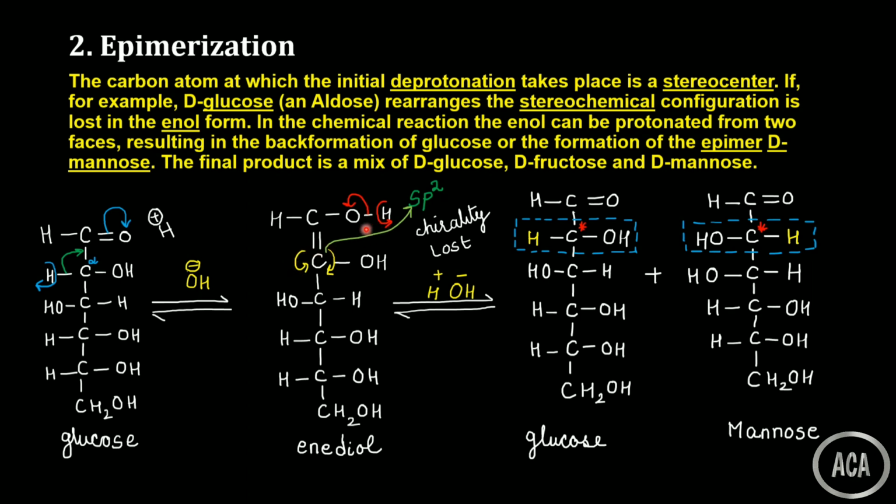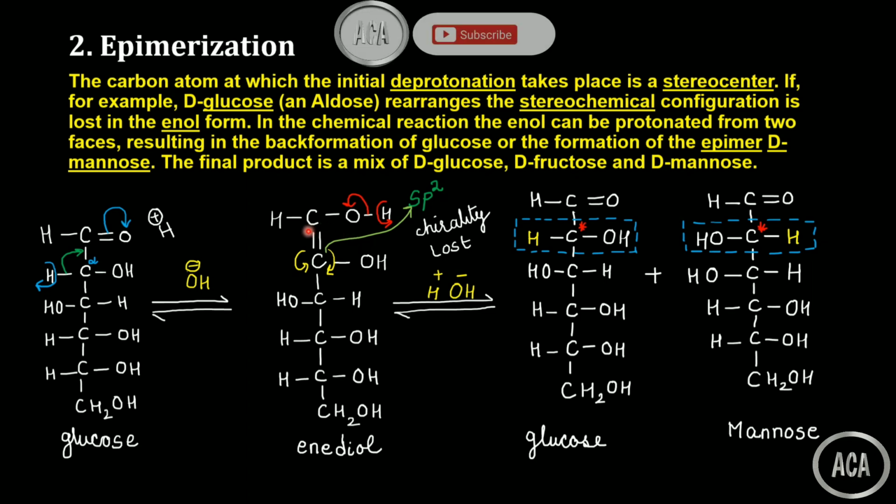The first carbon atom hydroxyl group proton will be abstracted by the OH over here, and this part will get converted into the aldehyde group. So the first carbon atom was never chiral, and in the enediol also it is not chiral. Anyway, the carbonyl group, that is the aldehyde group, is regenerated at the first position.